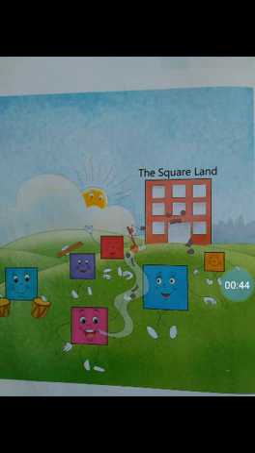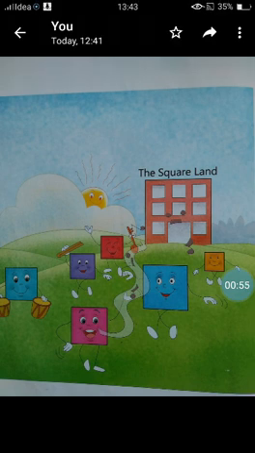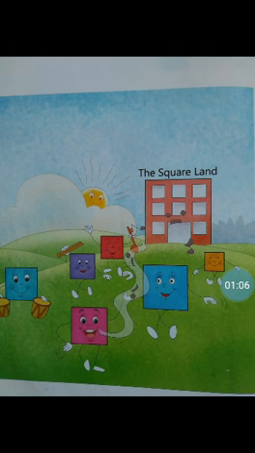Shall we sing one square rhyme? Are you ready? Okay. Say, when I show a shape like this, tell me what the name is. It has four sides. And it's called a square.